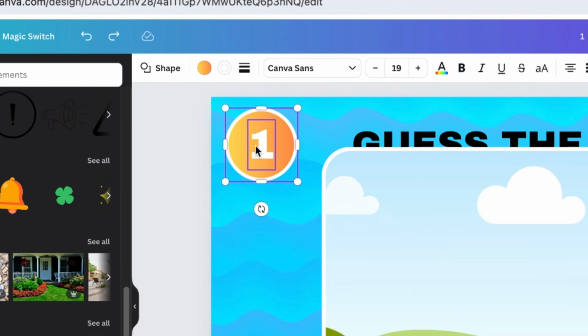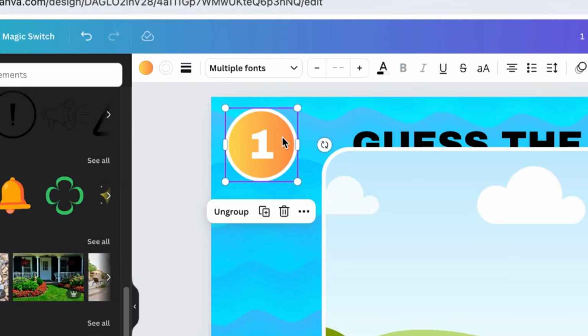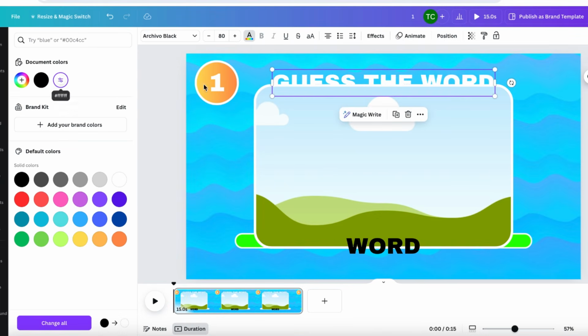Now, if you select both elements, you can group the element to make it one element. This is important for the next step. I'm going to make the text, guess the word, white as well, and the last word yellow.